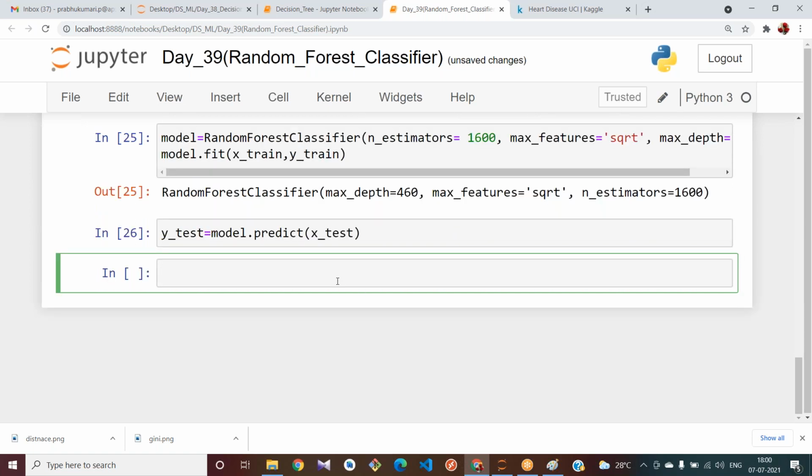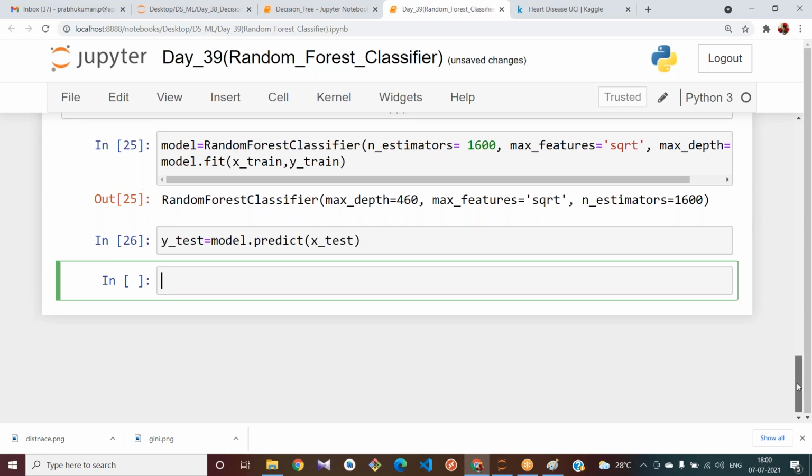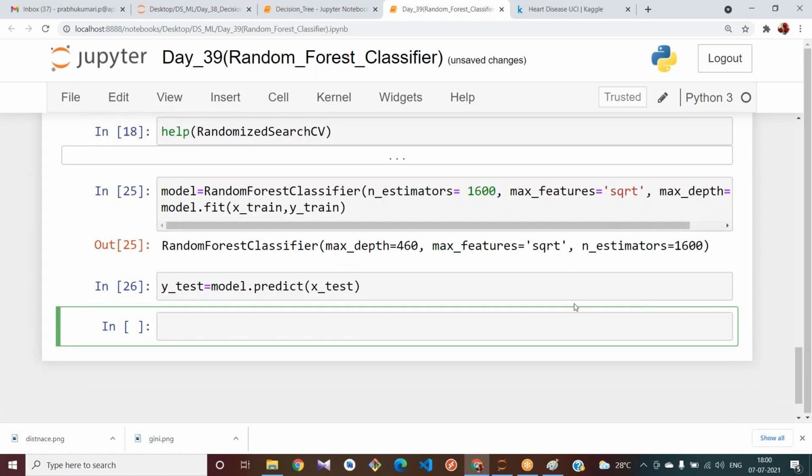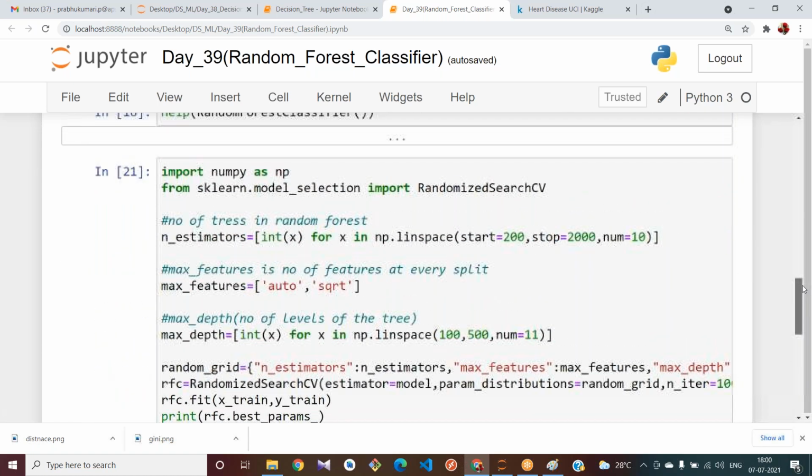Now let us find out. See, what we are trying to do, we are trying to change our random state here in order to change the training data, right? That we can also do with the cross validation. There is one parameter called cross validation here. We can also do cross validation. That means, wait, I will tell you. See, if I am using cross validation, what does it do? It tries to take some different values.